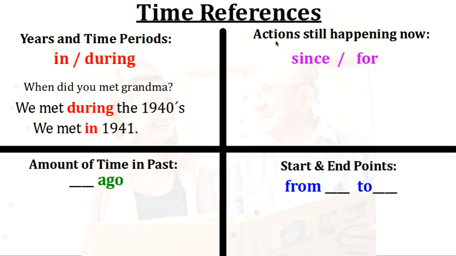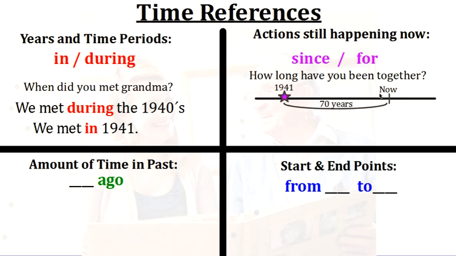Let's look over here. When we talk about actions that are still happening now, but for example they started at some time in the past, we talk about this using since and for. So Abby asked the question, "How long have you been together?" Right? Well, if we look at this graph, we can see that here we are now, today, and the grandma and the grandpa, they are still together. But in the past, they started dating, they started to be together. Their relationship started here in 1941. And that's 70 years total from 1941 to now.